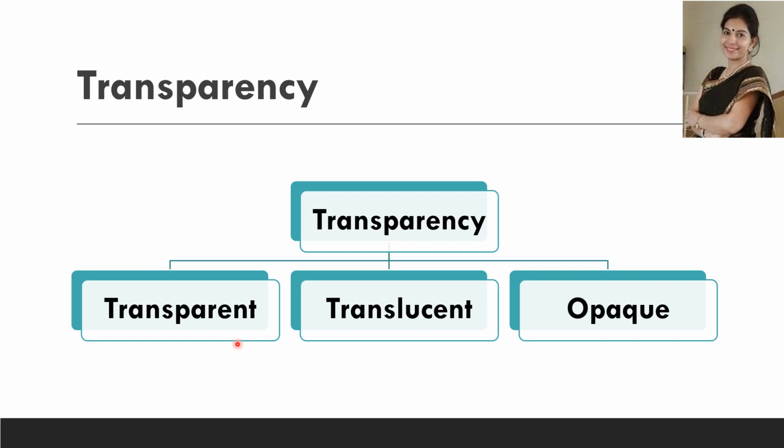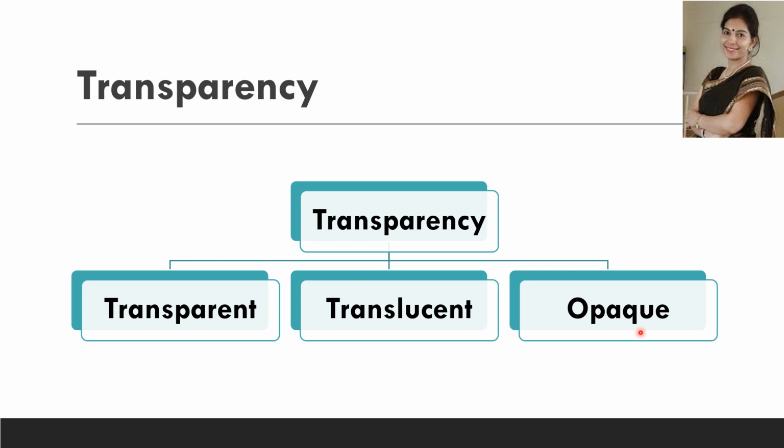So they are transparent materials. Now, objects and materials through which things can be seen but not very clearly are called translucent objects, like butter paper and frosted glass.